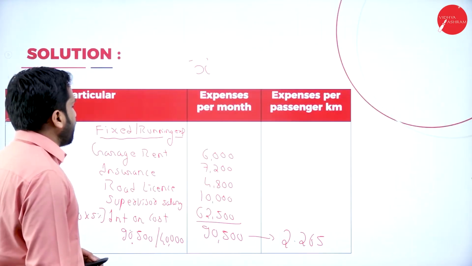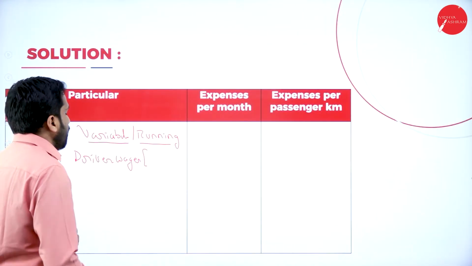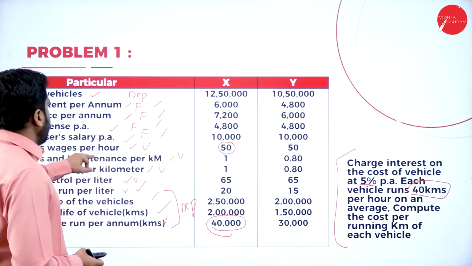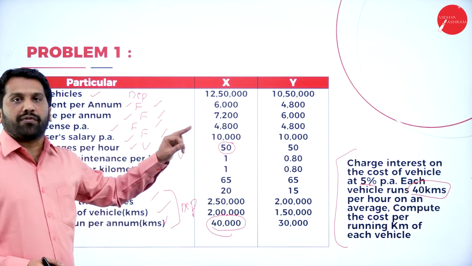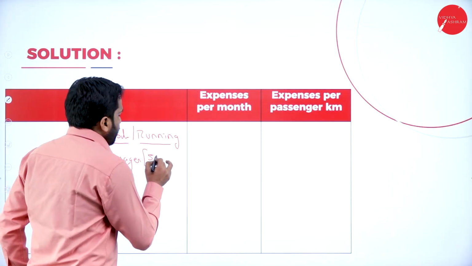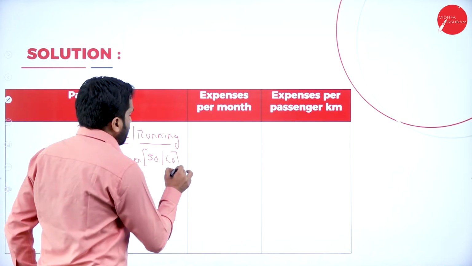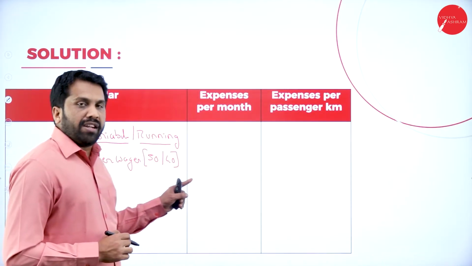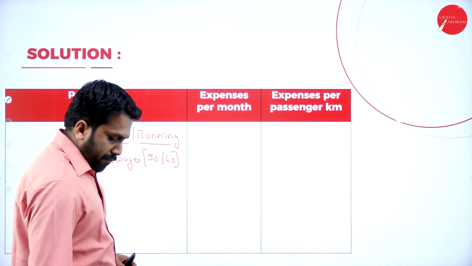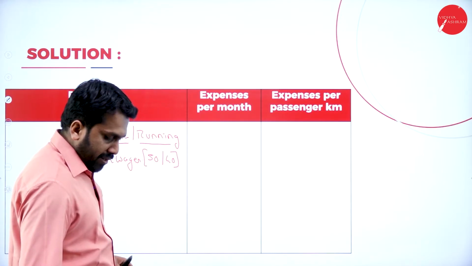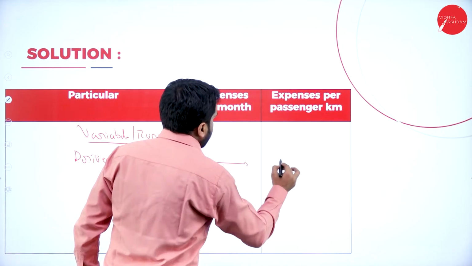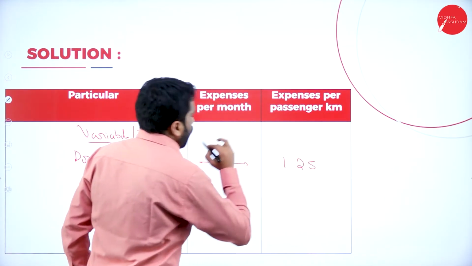Now, how to calculate in this? The vehicle runs 40 kilometers per hour and the driver wages per hour is 50. Now, you will get 50 divided by number of kilometers. Hope you are clear. 50 divided by 40. It will be 1.25. Directly, it is per kilometer. You can write here 1.25.